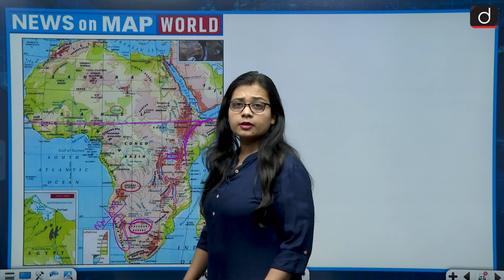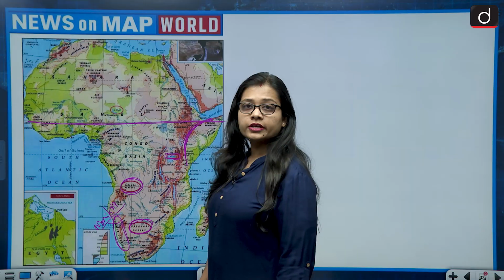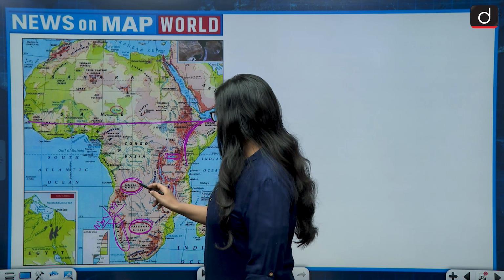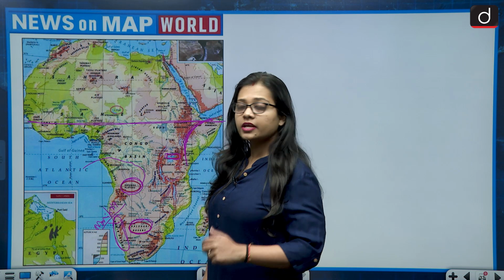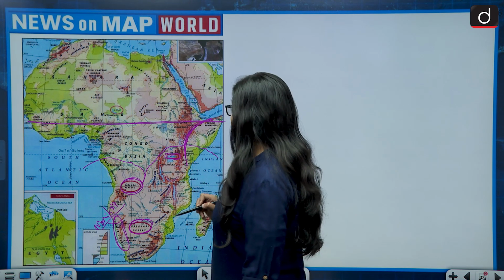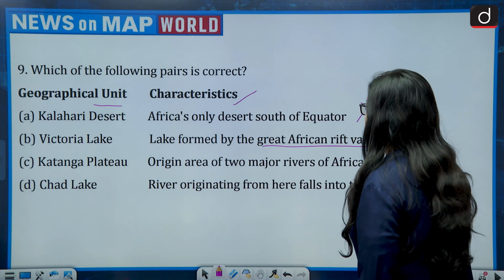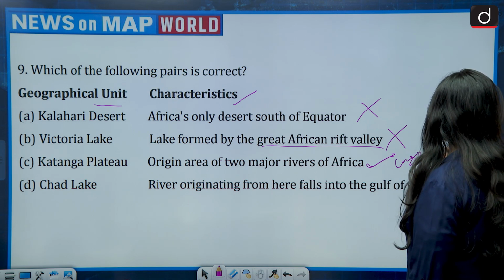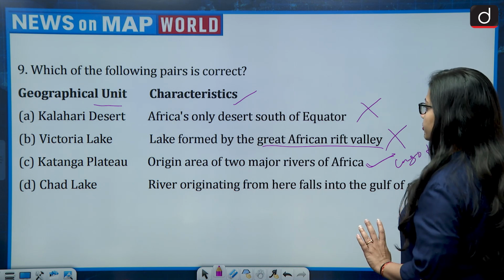Third, Katanga Plateau, origin area of 2 major rivers of Africa. So if we talk about the Katanga Plateau, then it is also lying in the south of the African continent, and there are 2 rivers which originate from here. First, the Congo River originates from here and goes to the Atlantic Ocean, and the second river which originates from here is the Zambezi River, and it goes into the Indian Ocean. So yes, there are 2 rivers originating from here. So that is the origin area of 2 major rivers of Africa. This is correct. One is the Congo River, second is the Zambezi River. So the third statement is correct.